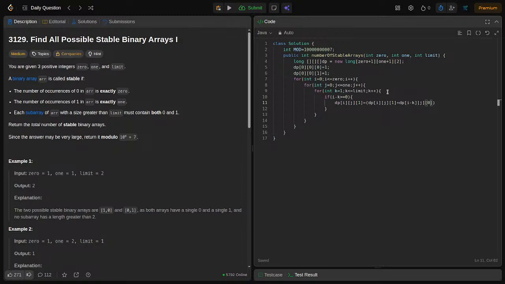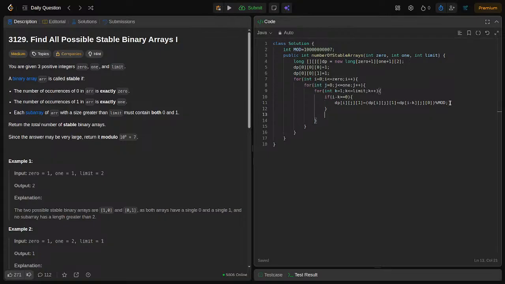Then I will take the modulus with mod. We have taken mod here, right? And why are we using this mod? To prevent the overflow of the large number, we are using this mod.